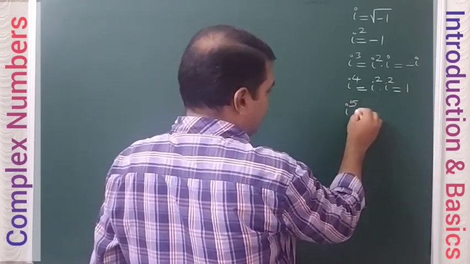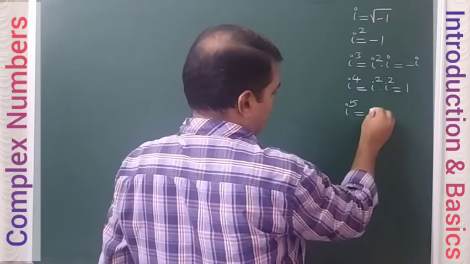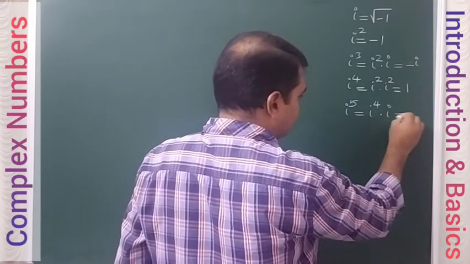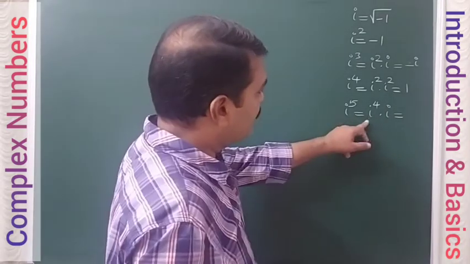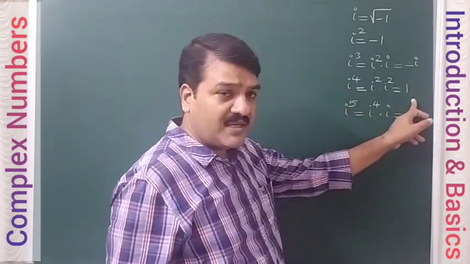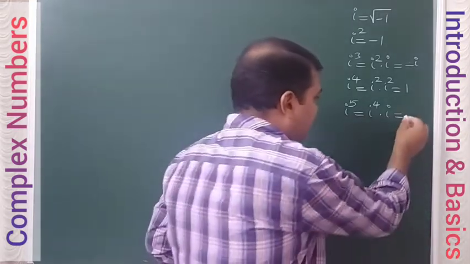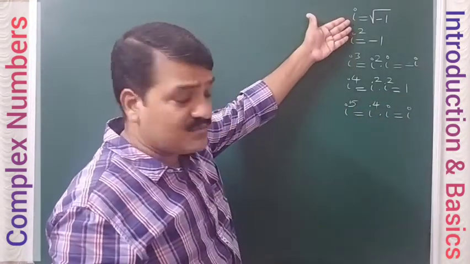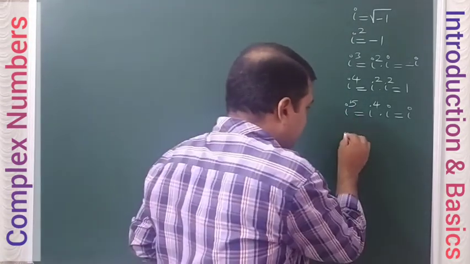So let us do some more values like this. i power 5 I can write as i power 4 into i. What is i power 4? i power 4 is 1. So 1 into i, so i power 5 is the same as i.